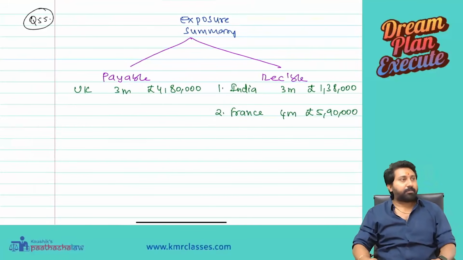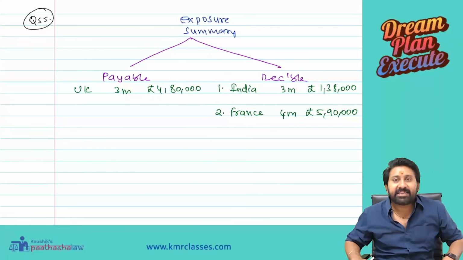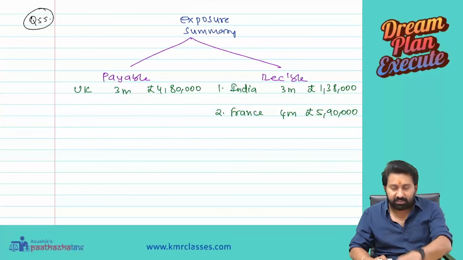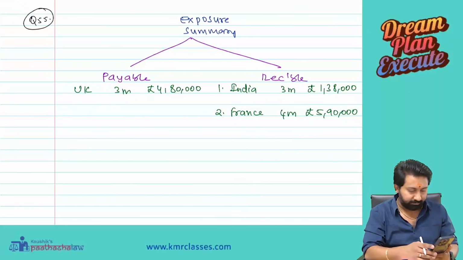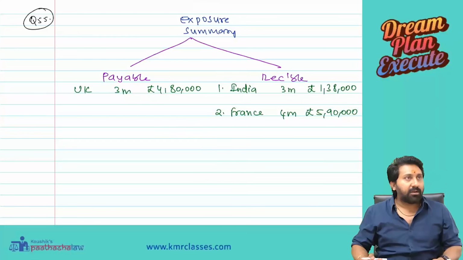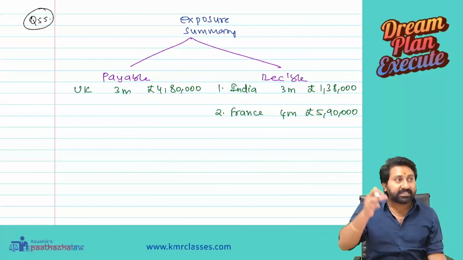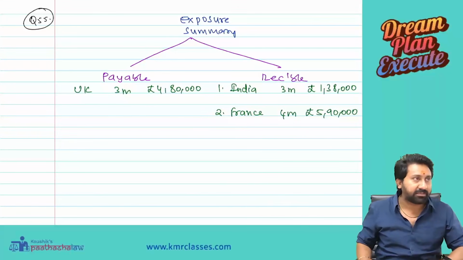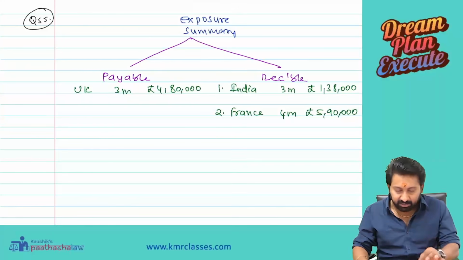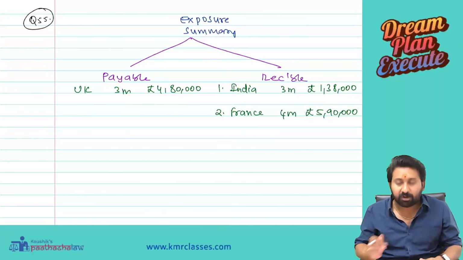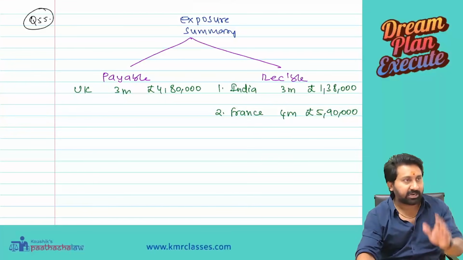For all of them, they accepted invoice in pounds. For easy netting policy, the company might have done that. Anyway, that has nothing to do with this question. Just telling you what it means. So payable UK: we have to pay within 3 months. India we have to receive in 3 months. France also we have to receive in 4 months. So what he is asking is, use money market hedging and deal with all the 3 transactions. Okay, let us start doing it.